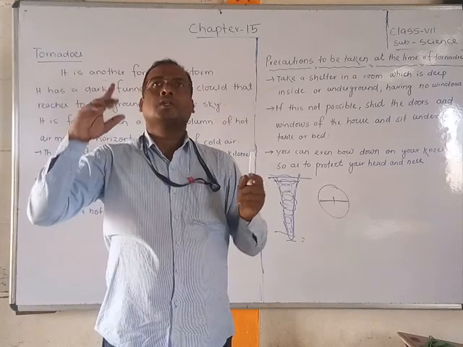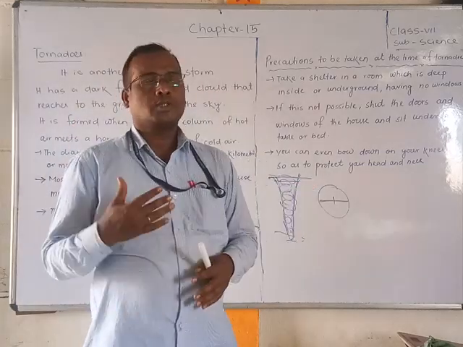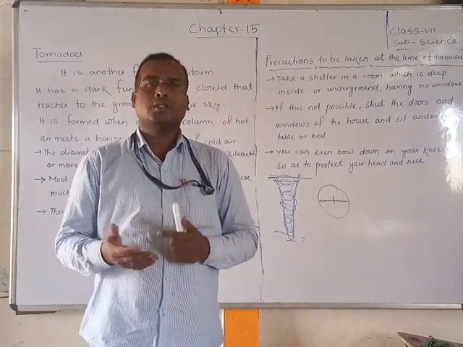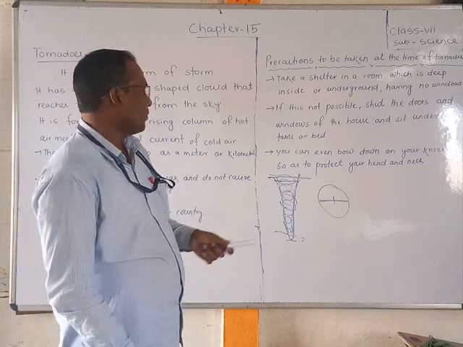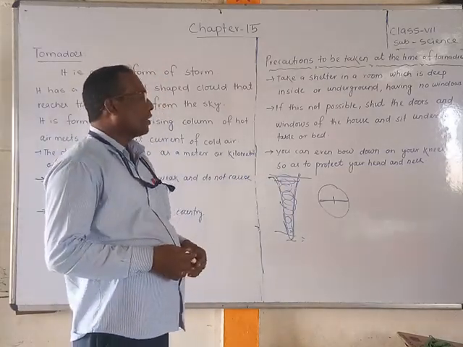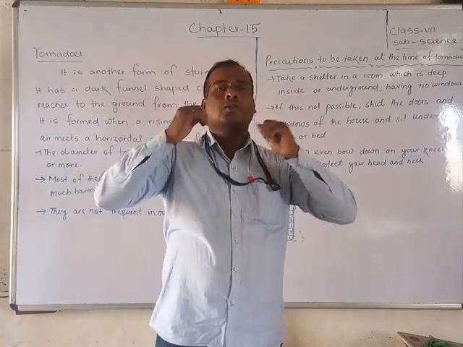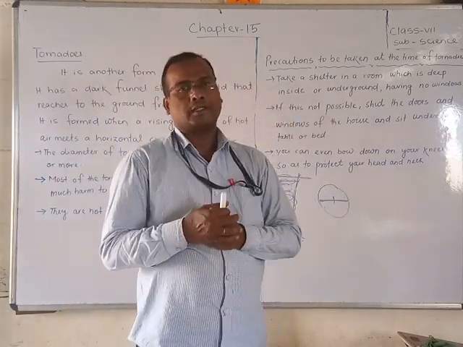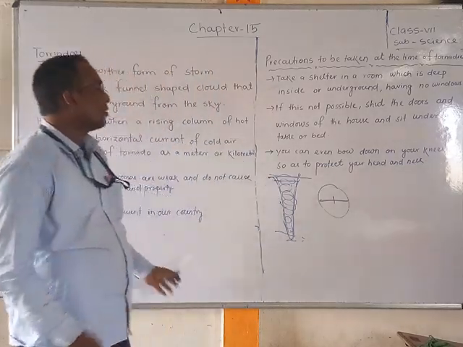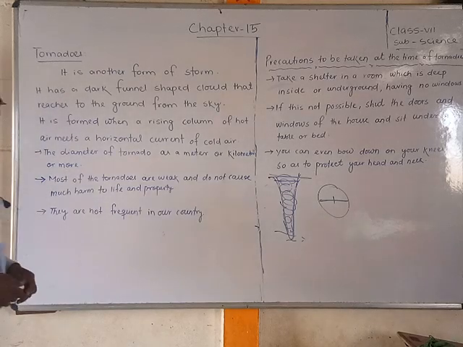If the house is not strongly built, parts of it may fall down due to the air, and your head may be injured or an infection may come. So you can go down on your knees to protect your head and knees. If a tornado suddenly happens, you have to protect your head, keep your knees down, and sit. So these are the precautions we can take during tornadoes.